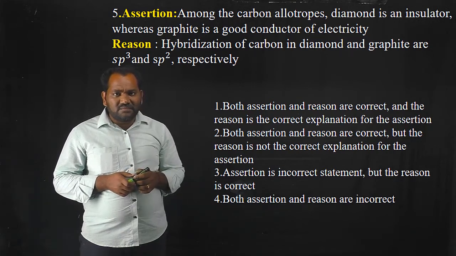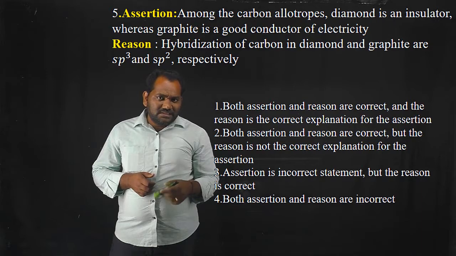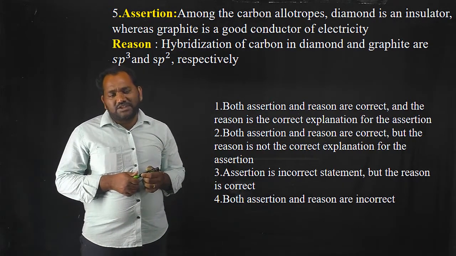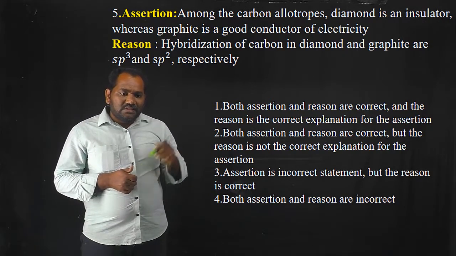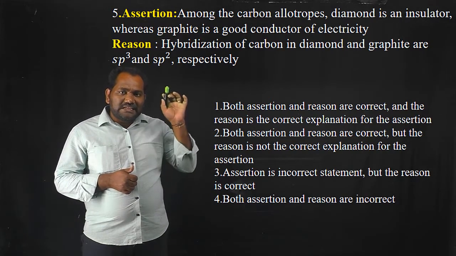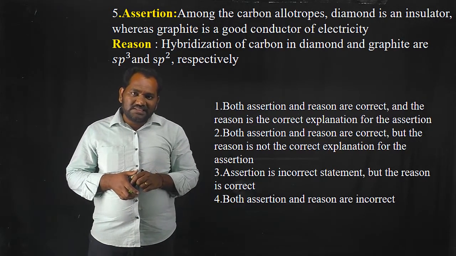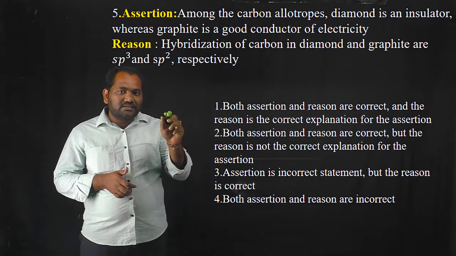The hybridization of carbon in diamond is sp3. Similarly, the hybridization of carbon in graphite is sp2. That is also correct. But the reason is not the correct explanation for that assertion. Both are correct here.